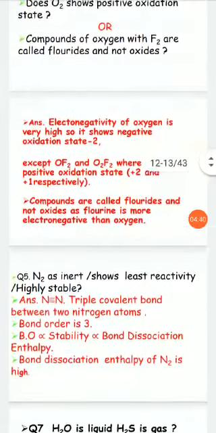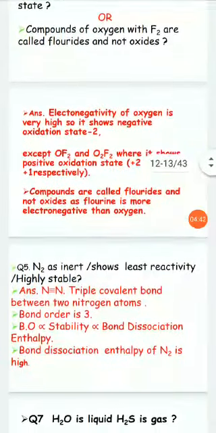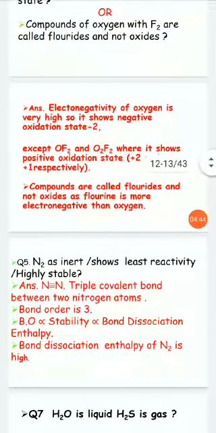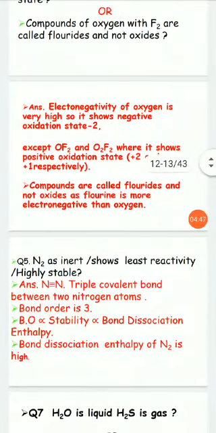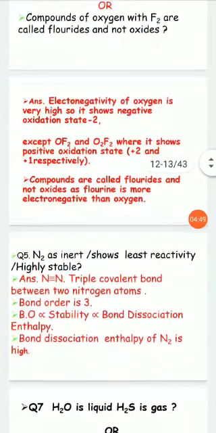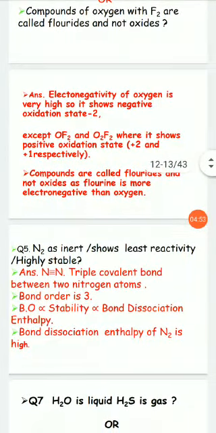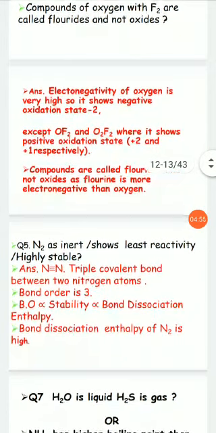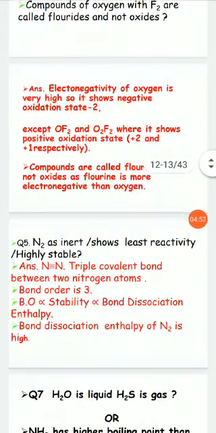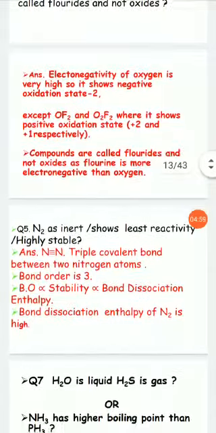The compounds of oxygen and fluorine are called fluorides, not oxides, because the electronegative element is always placed on the right-hand side of the compound. So it's called fluorides. Similarly, it's called sodium chloride. We don't say chlorine sodium.